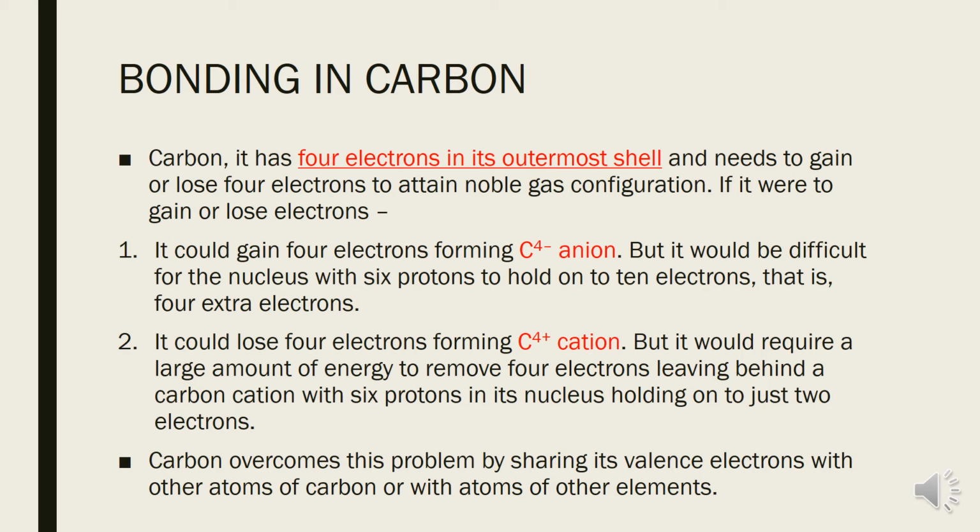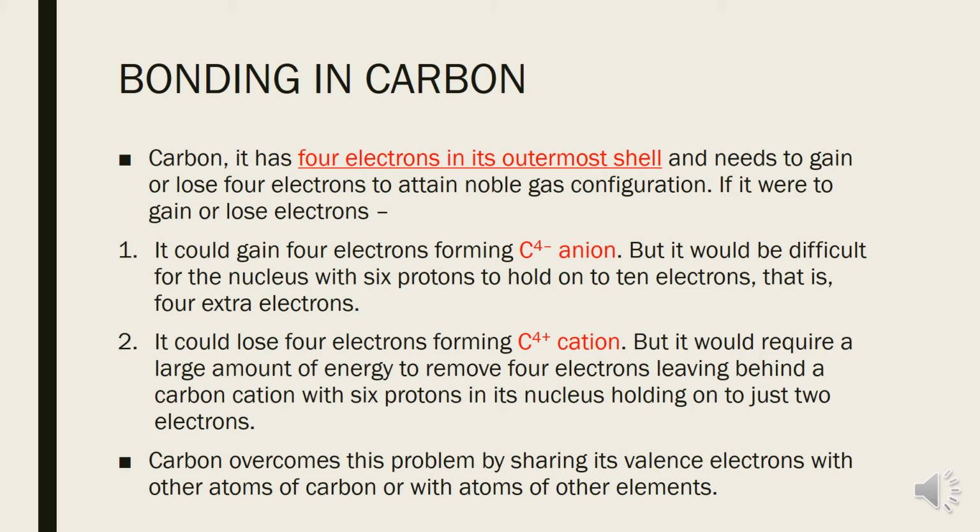Another condition, if carbon is losing 4 electrons, that means carbon is turning into a carbon cation with positive 4 charge. First of all, for removal of any one electron, lots of energy is required, and we are talking here about the removal of 4 electrons. So a very high amount of energy is involved in this process.